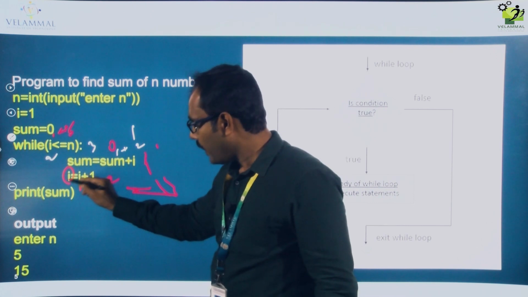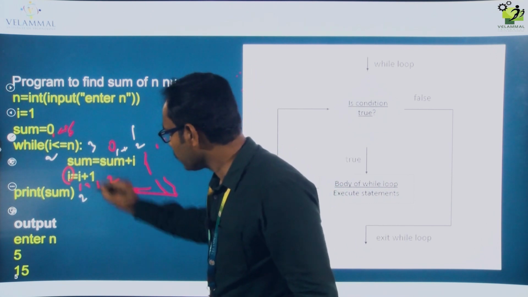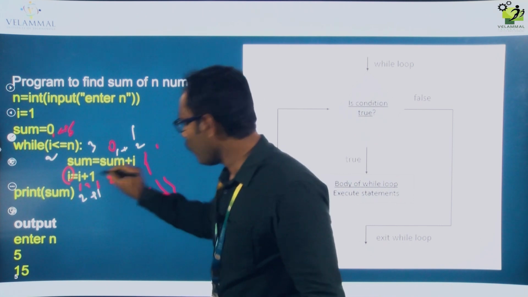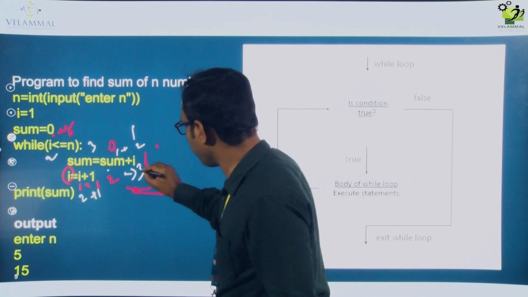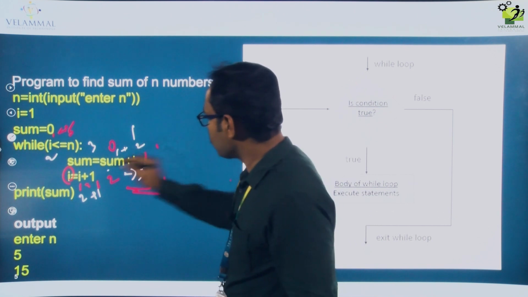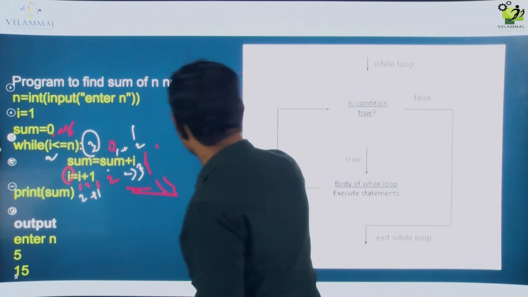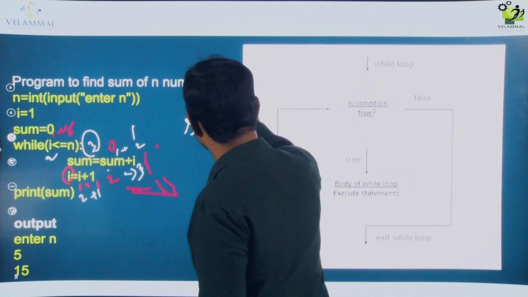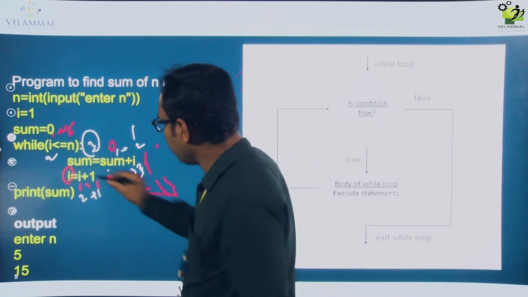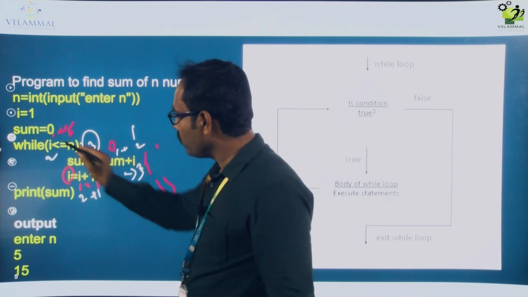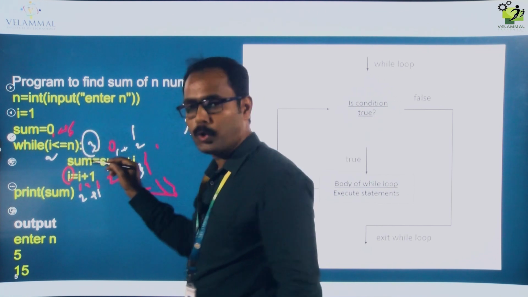Now I equal to I plus 1, the I value is now 2 plus 1 is 3. So now the I value is 3, and the sum value is also 3. Again we will go to the while loop. So 3 less than or equal to the n value 5, the condition is again true.